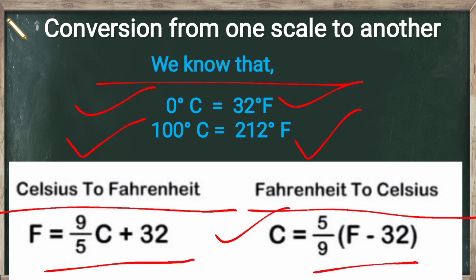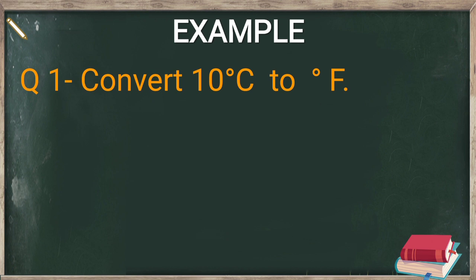Let's see one example of both. First, Celsius to Fahrenheit. So what we do here, we have to first write the formula. F = 9/5 × C + 32.